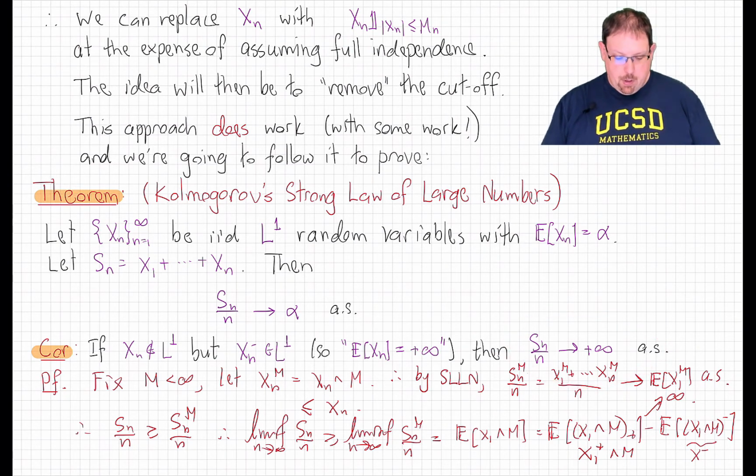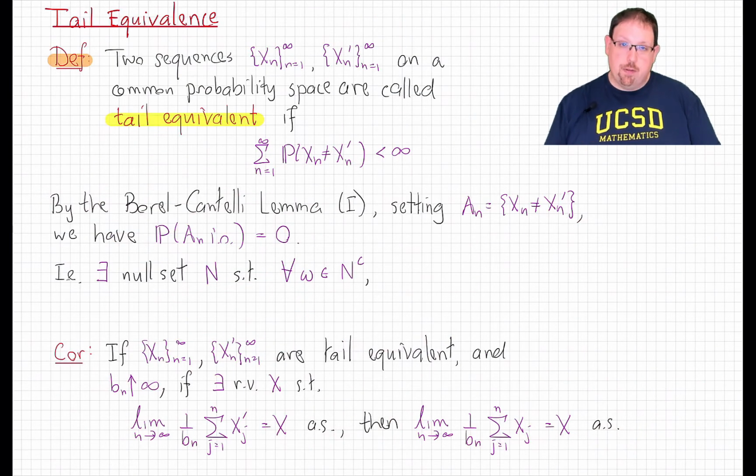All right, so our goal for the next 3 lectures is to prove this strong law of large numbers. And as we alluded to, the method we're going to use to start that proof is to replace the IID xn's that are only in L1 with cutoffs that are bounded, and in particular in L2. In order to do that, we need to cut them off in such a way that the new ones have the same tail behavior as the old ones in order to recover this tail result. And so that brings us to the notion of tail equivalence.